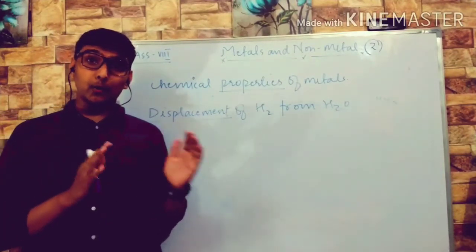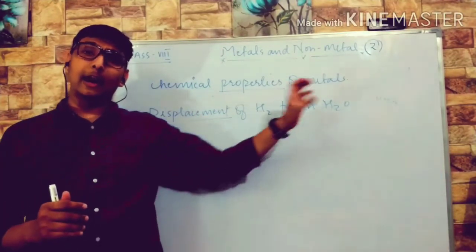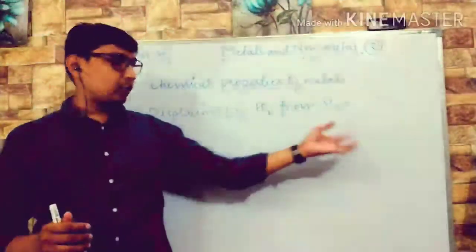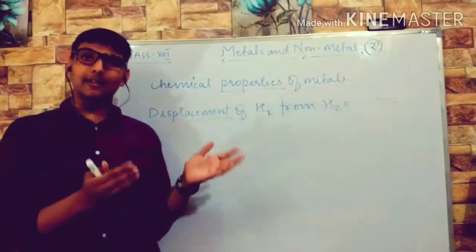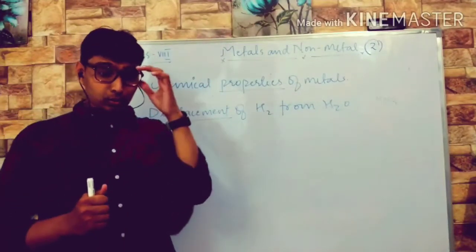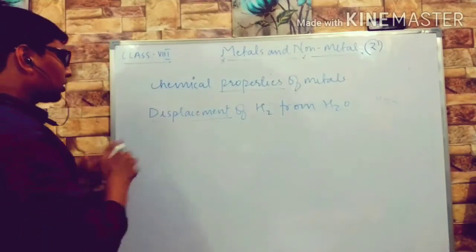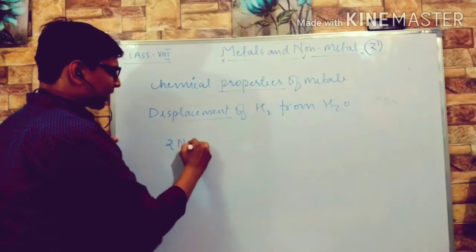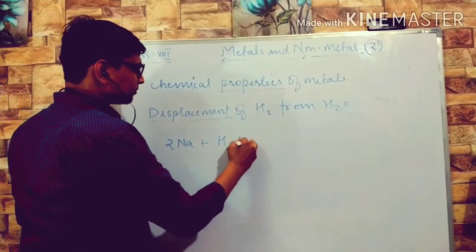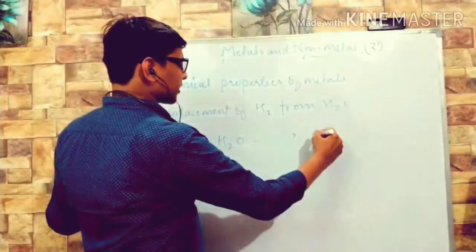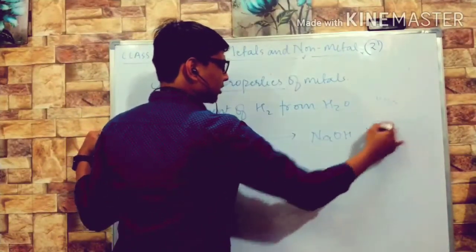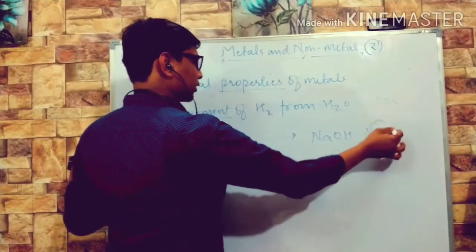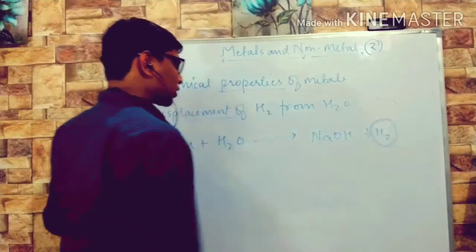So whenever you write such reactions, always write hydrogen first, because you will get a clear understanding that hydrogen is going to get removed or displaced. When sodium reacts with water, it displaces hydrogen. So you need to write hydrogen. You can write it at first also, so that you can write a balanced equation.